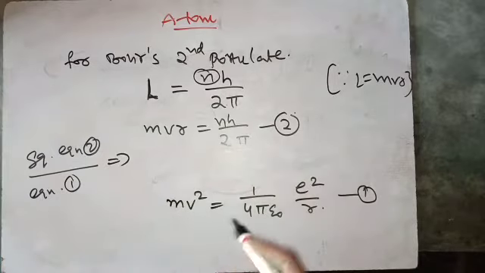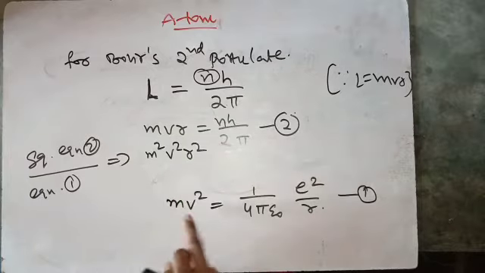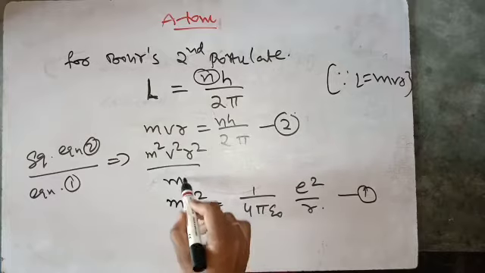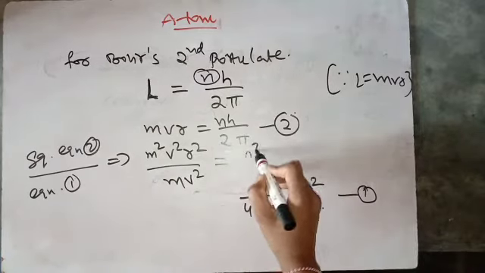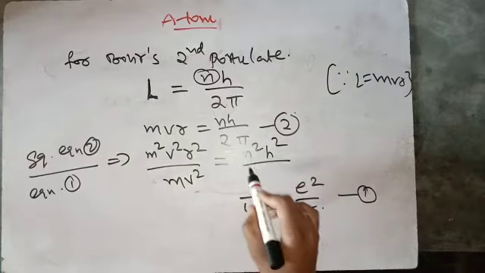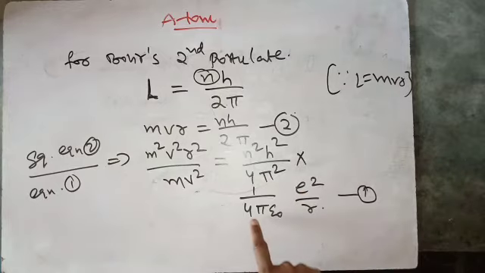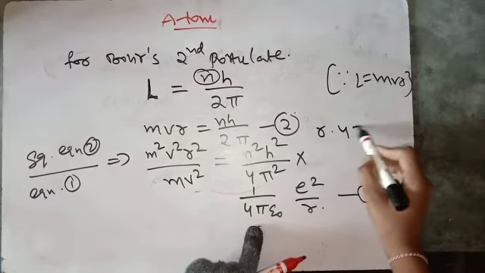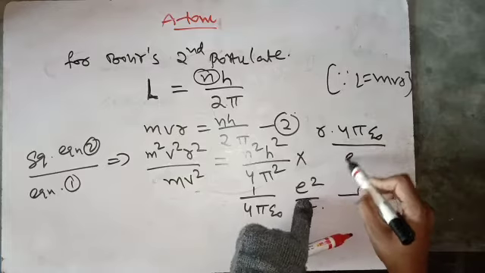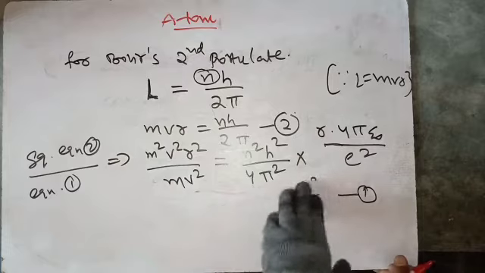From here you get m square v square r square divided by mv square, which is equal to n square h square by 2 to the power 4 into pi square, divided by equation 1. We can write this as r into 4 pi epsilon naught divided by e square. You just solve this equation.